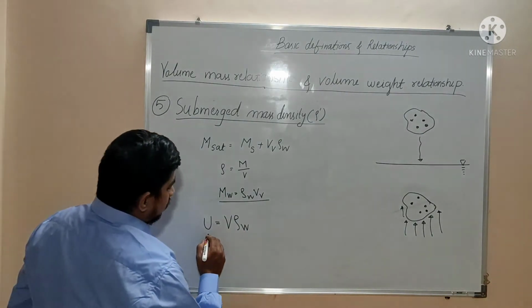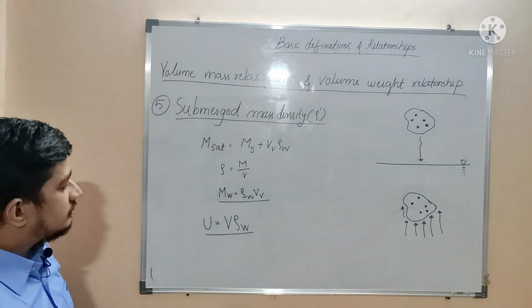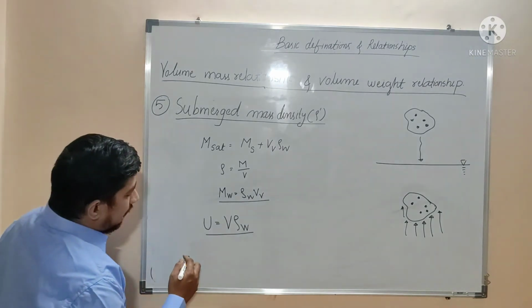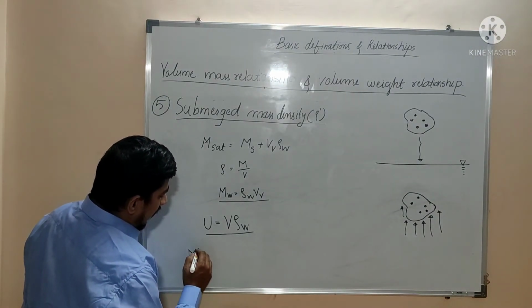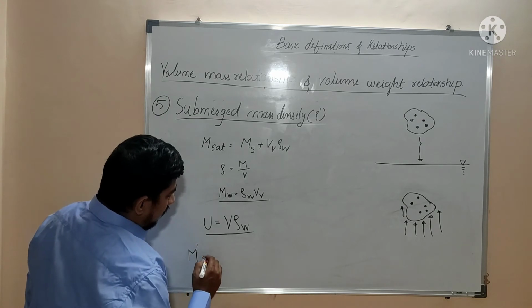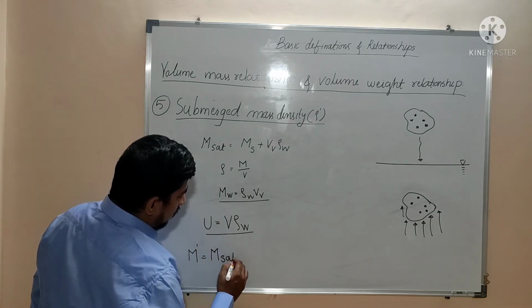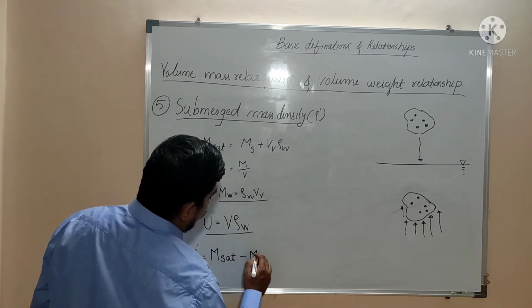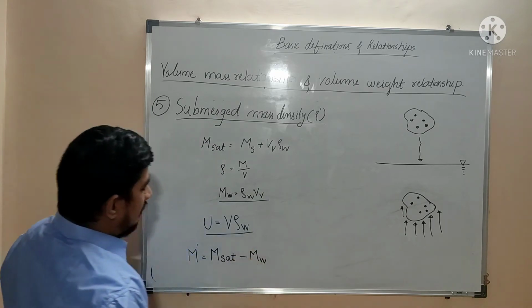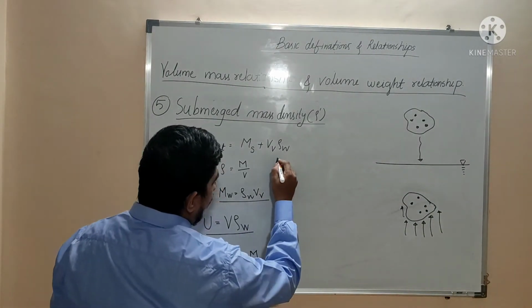So what will be the submerged weight or submerged mass of the soil? Suppose we show it by M dash. That is nothing but M saturated minus the uplift, isn't it?